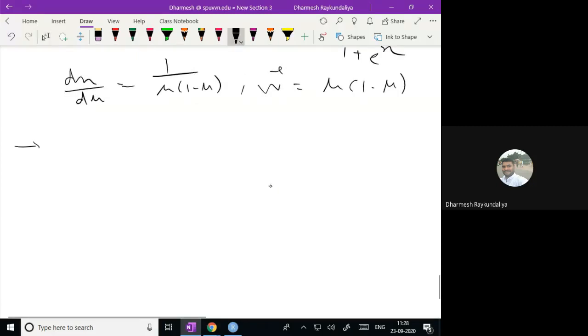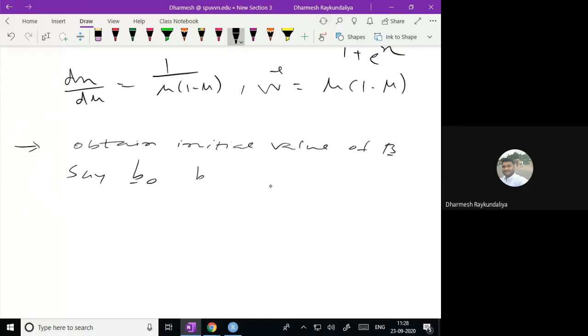Okay. So what do we have to do? First, obtain the initial value of beta, say b0, by regressing y on x.